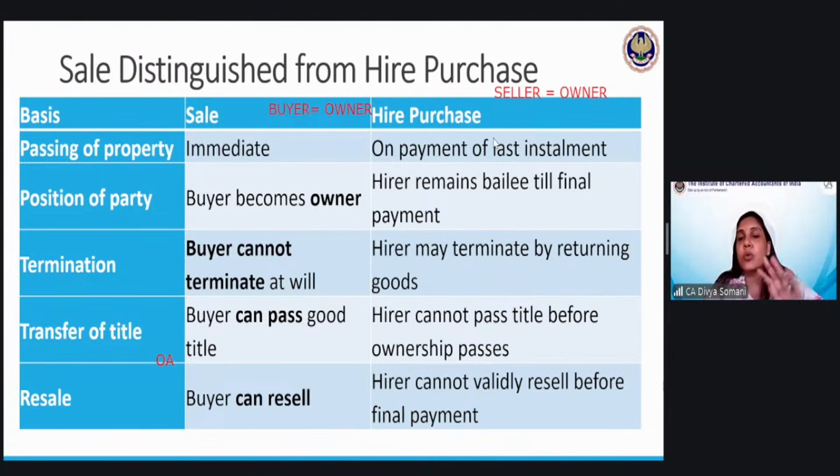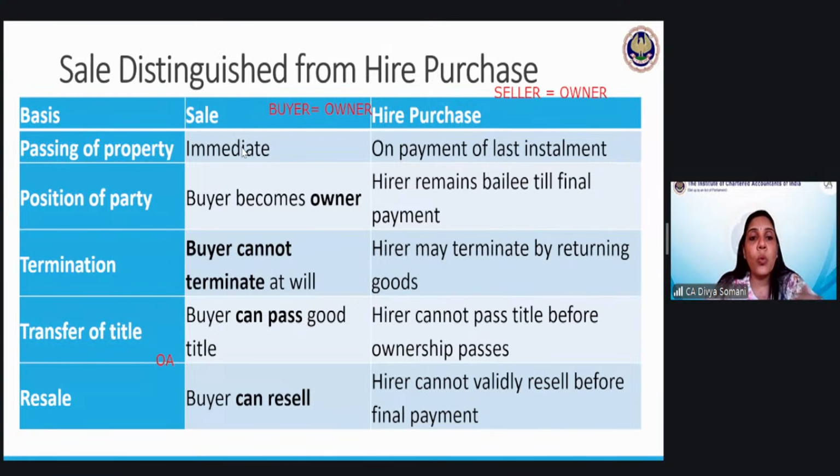This bailment and all, you will study in the Indian Contract Act. Bailment is a case wherein some goods are delivered to the other person. The other person does not become the owner of the goods. He simply enjoys it for some time, and then he has the duty to return the goods back to the person from whom he has taken. So hire purchaser and hire purchasee or hirer are the terms which we normally use here. So let us discuss the differences.